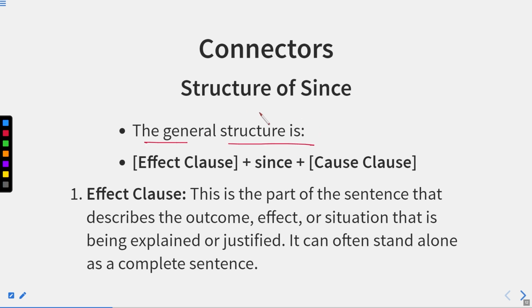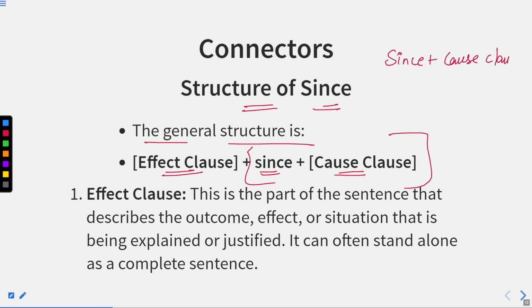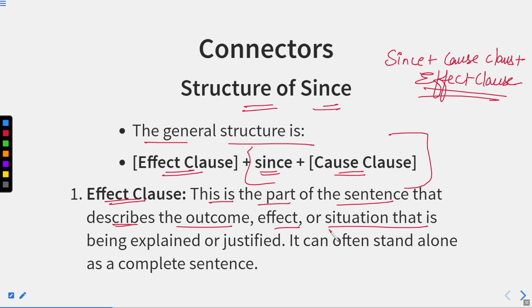The general structure, now we'll discuss the structure of since. First of all, we have effect clause, then since, and then cause clause. Now, it can be reversed as well. For example, we can first have since, then cause clause, and after that we have effect clause. So this can happen. Now effect clause, this is the part of the sentence that describes the outcome, effect, or the situation that is being explained or justified. It can often stand alone as a complete sentence.